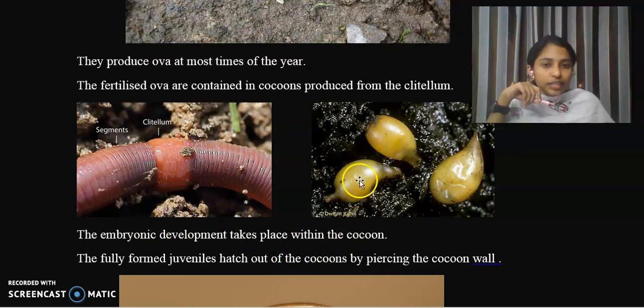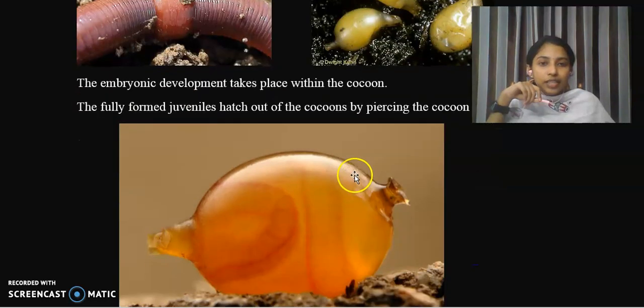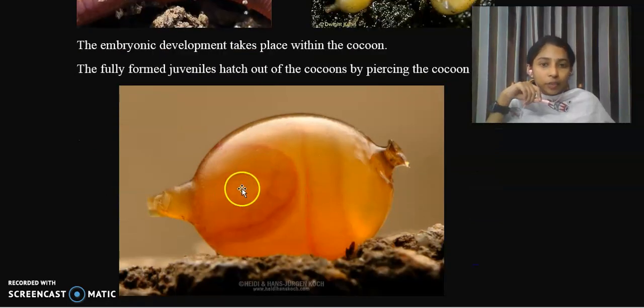So I have told you that inside the cocoon there is fertilized ova, and after that it starts to complete its embryonic development. Here I have provided the figure of a cocoon. Okay, inside the cocoon you can see a small earthworm which is actually undergoing its embryonic development. Okay, this is the very juvenile, it is in its juvenile phase, undergoing its embryonic development. So the embryonic development takes place within this cocoon, and a fully formed juvenile hatches out of this cocoon by piercing the cocoon wall.